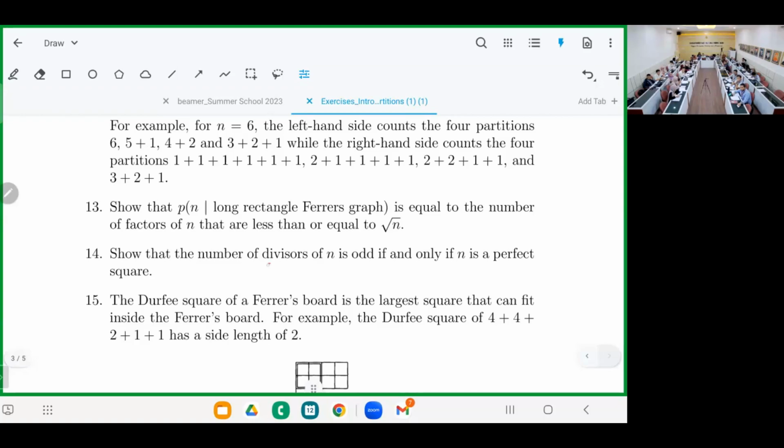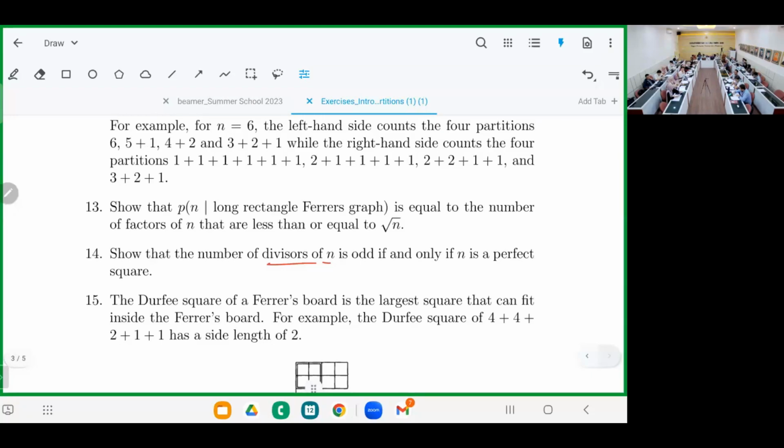So the number of divisors of n will be the number of partitions into a rectangle. Correct? Easy. Square. Factor. Yeah, or square is okay.